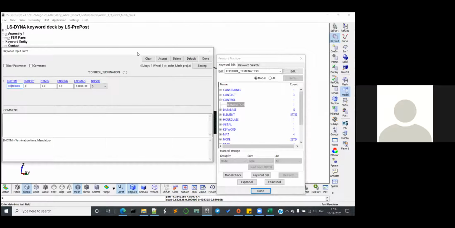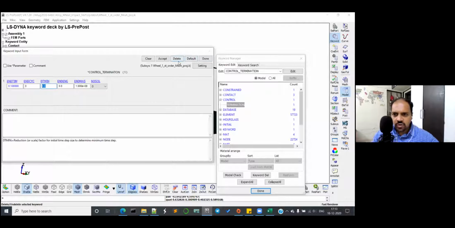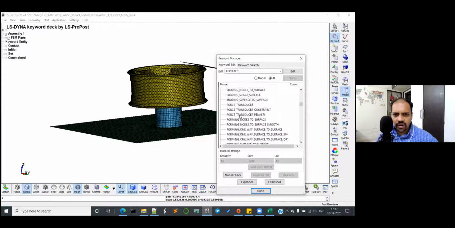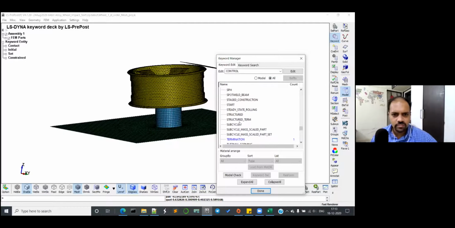Correct. And you have to put in this control time step value anyway, otherwise it will not be a mass scaling run. Not here. You have to create a control card which says control time step. There will also be control accuracy, control contact, all these things near the termination. Not contact, you are in contact right now. Go to control and scroll down to the last of the lines. Yes, control time step, correct.